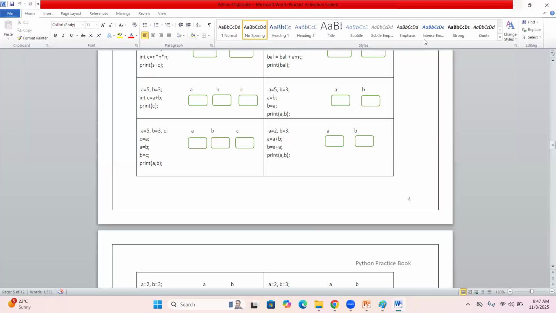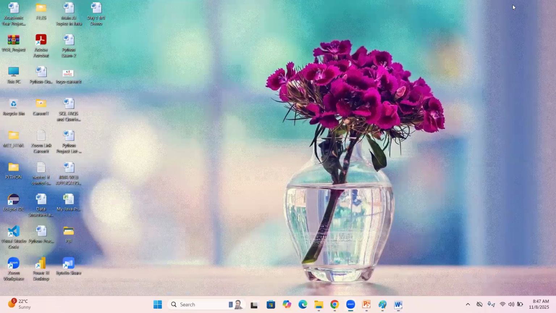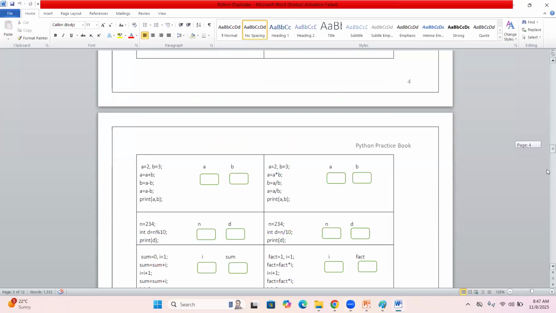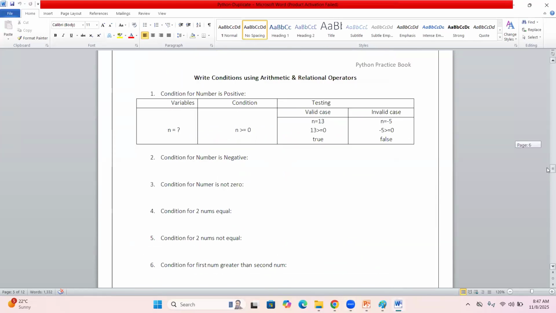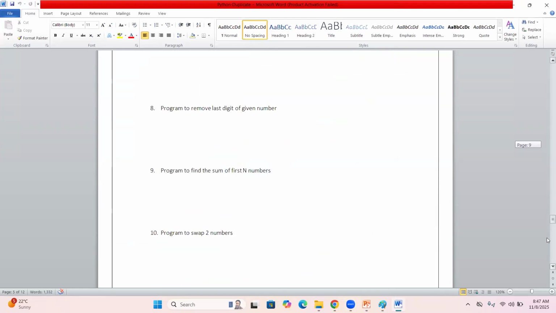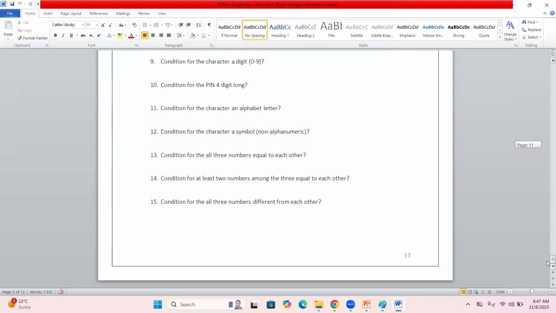Sir, if any questions, feel free, you can ask me, please. Here is the booklet, sir. Definitely I'll send you this booklet. This is what we are doing and how to work with logic in Python. Everything we'll see one by one, this complete booklet.